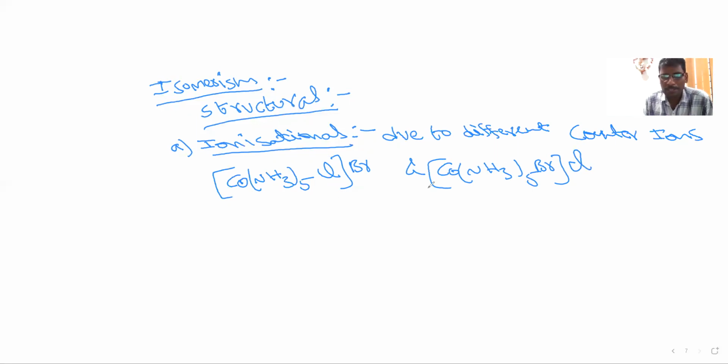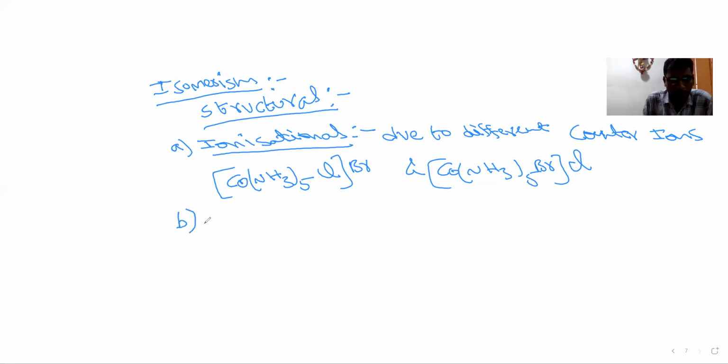Here both molecules have the same formula, but the structure is different. What is the difference here? Here the counter ion is bromide ion. Here the counter ion is chloride ion. So whenever a counter ion replaces the ligand, they will form ionization isomers. If this we dissolve in water, we get bromide ion. If this we dissolve in water, we will get chloride ion. So in solution, different ions are produced. Those are called ionizational isomers.